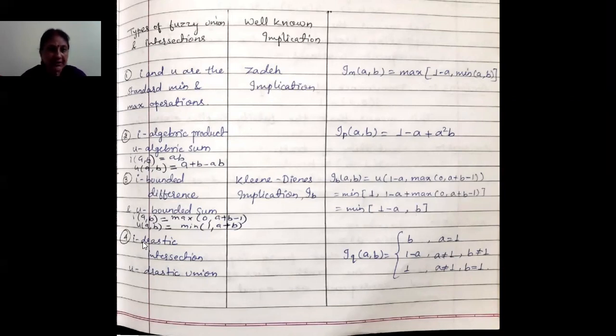And similarly, if we take drastic intersection and drastic union, we will get I_q(a, b) is equal to b when a is equal to 1, 1 minus a when a is not equal to 1 and b is not equal to 1, and 1 when a is not equal to 1 and b is equal to 1. So students, these are the 4 types of QL implications. We can't memorize all the types of implications, only those implications which are used in theorems, that should be memorized.